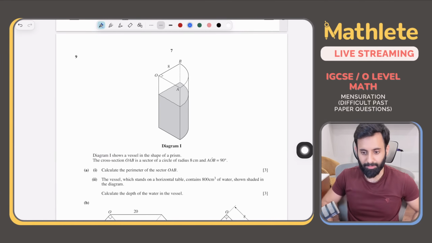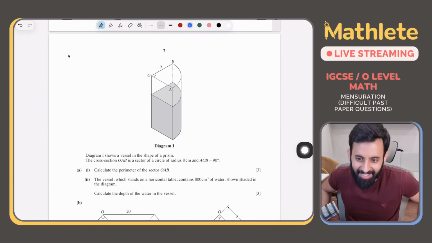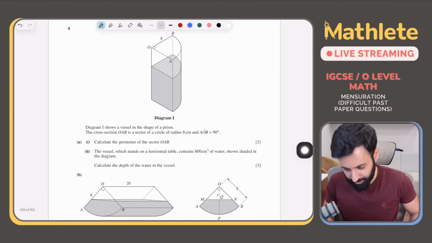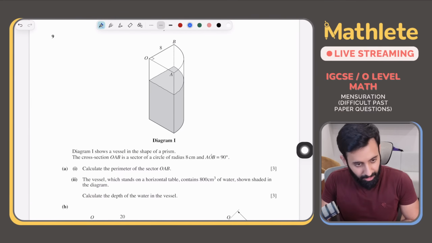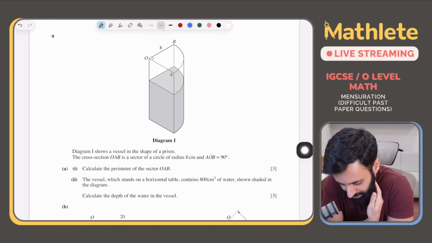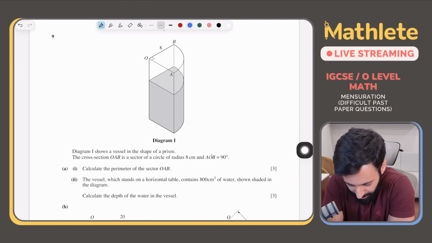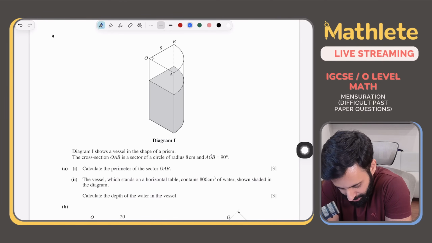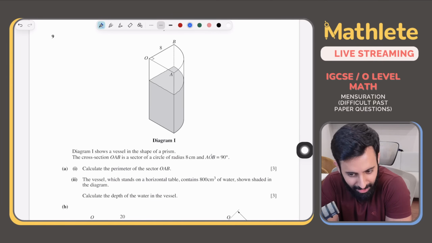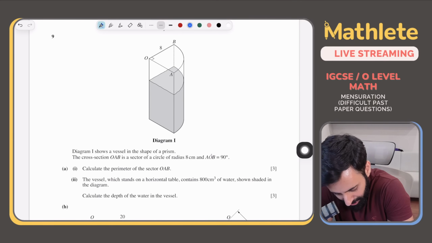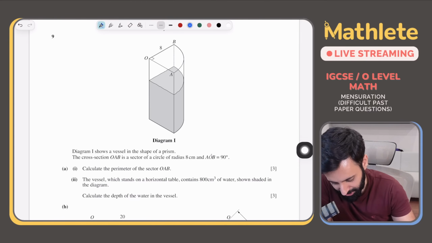Okay, so let's see. This is, I repeat, May June 2010, paper 2, variant 1. So this question says the diagram 1 shows a vessel in the shape of a prism. The cross section OAB is a sector of a circle of radius 8 centimeter and angle AOB equals 90 degrees. I don't think it's a good idea to end on this, but let's do it anyway. Calculate the perimeter of the sector OAB. All right, so it starts easy.